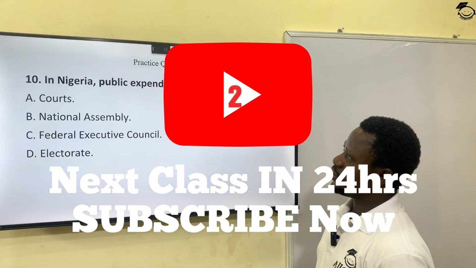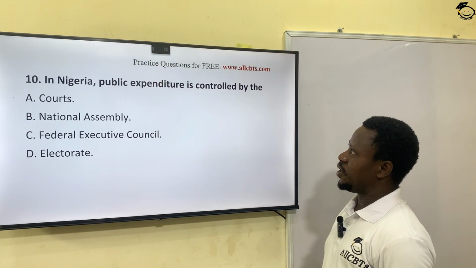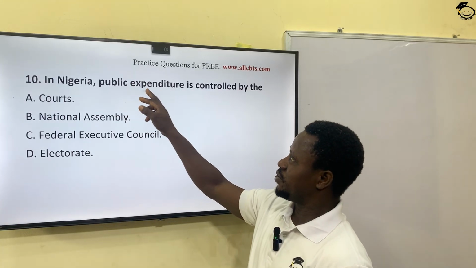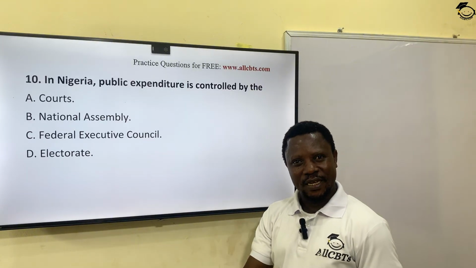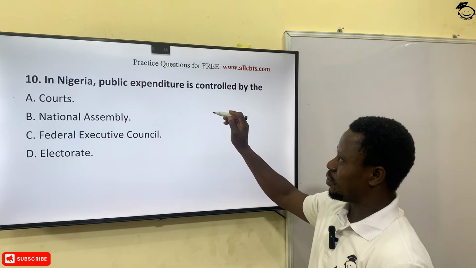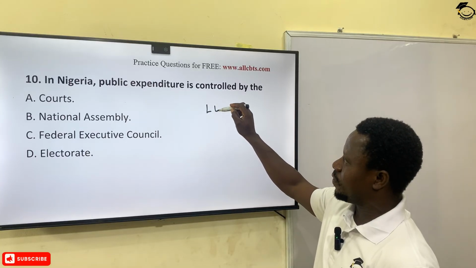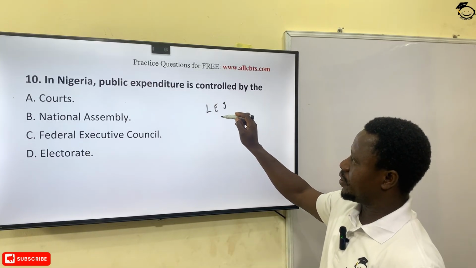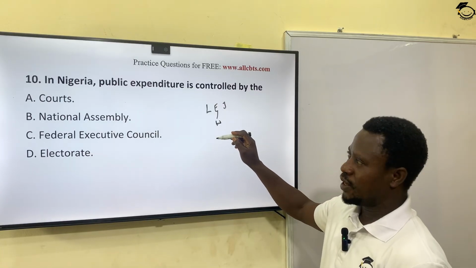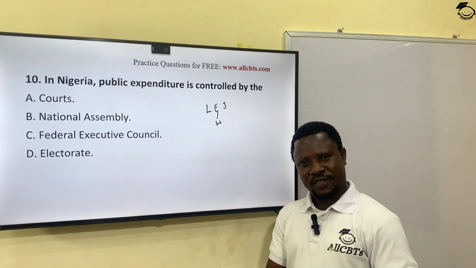10. In Nigeria, public expenditure is controlled by, now, all the expenses of government are made by the executive. Remember, among the three organs of government, executive, legislature, and judiciary, the executive makes the budget of the state, that is financial expenses and revenue.